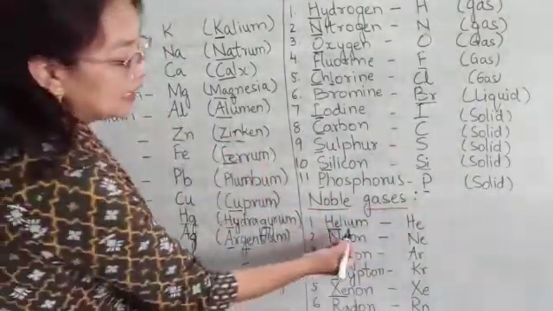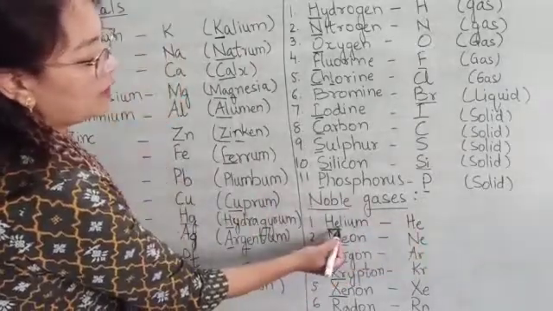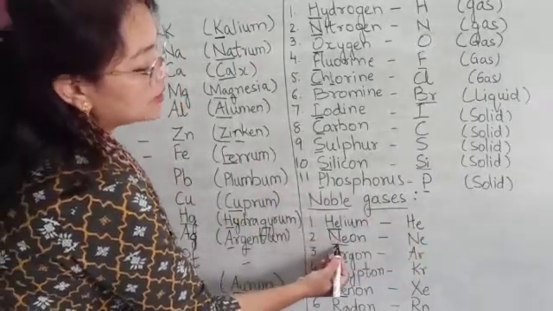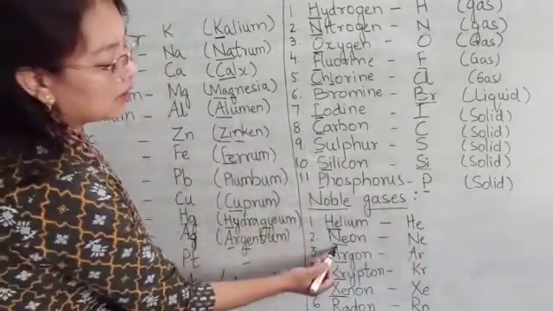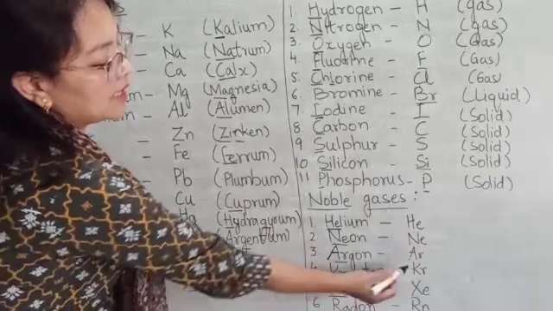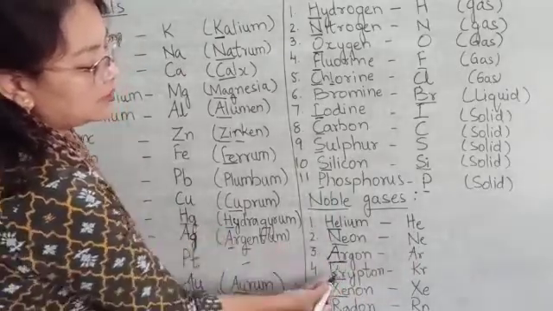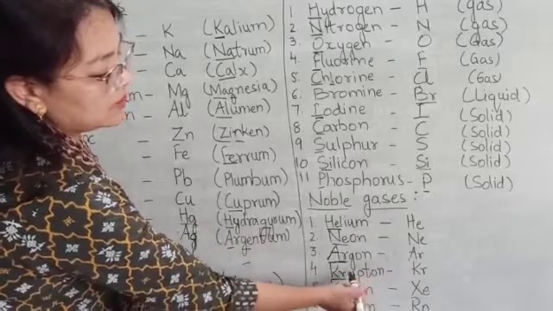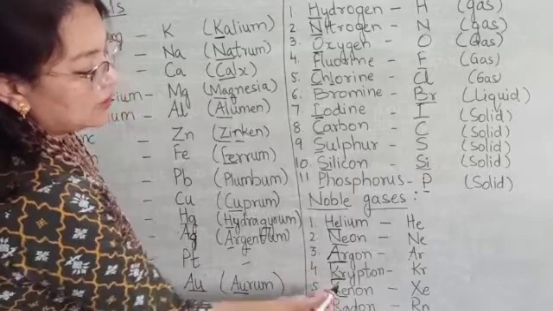Let's start here with helium. Its symbol is He. It is derived from the first two letters. Then comes neon. The symbol is Ne. Then comes argon. Its symbol is Ar. It is derived from the first two letters Ar. Then krypton. The symbol is Kr. It is derived from the first two letters. Then comes xenon.